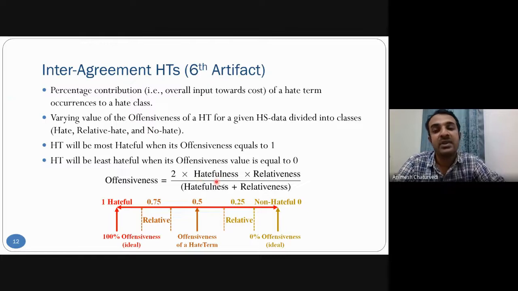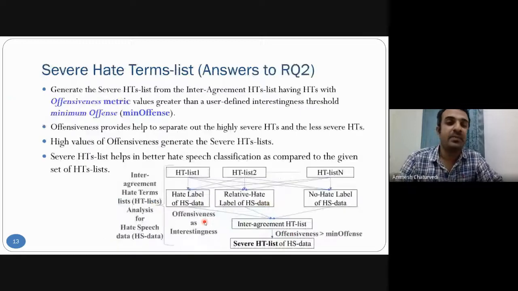What is the offensiveness matrix? It is a harmonic mean of hatefulness and relativeness. So the least value of offensiveness could be 0 for the non-hateful hate term, and the highest value it could have is 1 for the very severe hate term. So usually the hate term would have an offensiveness value between 0 and 1.